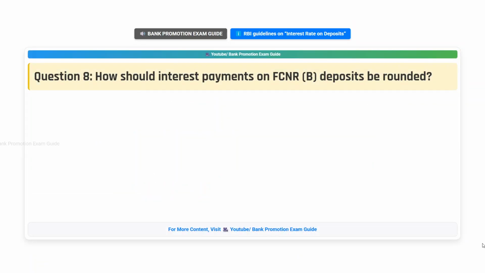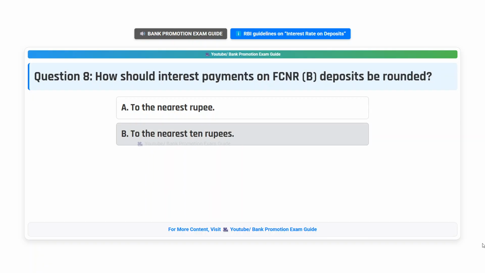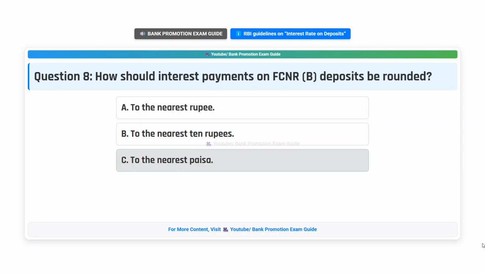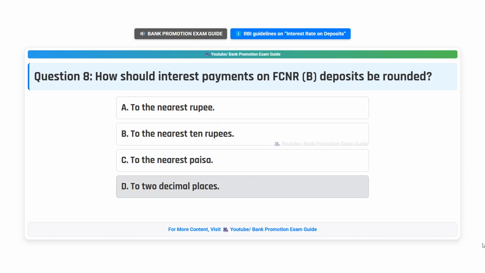Question 8. How should interest payments on FCNR(B) deposits be rounded? Option A. To the nearest rupee. Option B. To the nearest 10 rupees. Option C. To the nearest paisa. Option D. To two decimal places. Think the answer.